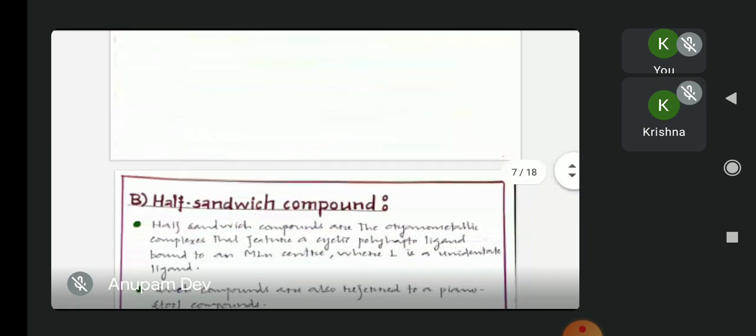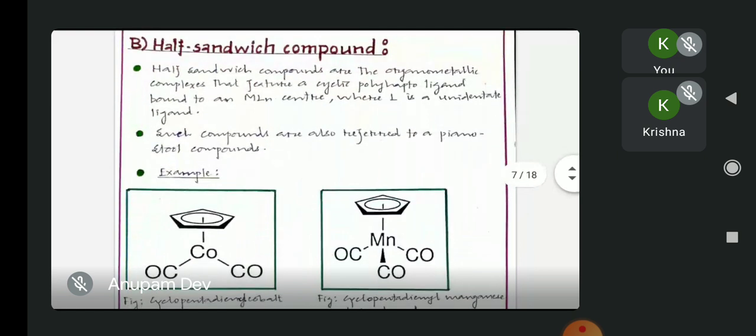Now let us look at the second type of sandwich compound, which is the half sandwich compound. Half sandwich compounds are organometallic complexes that feature a cyclic polyhapto ligand bound to an MLn center, where L is a unidentate ligand and n is the number of ligands. Such compounds are also referred to as piano stool compounds.